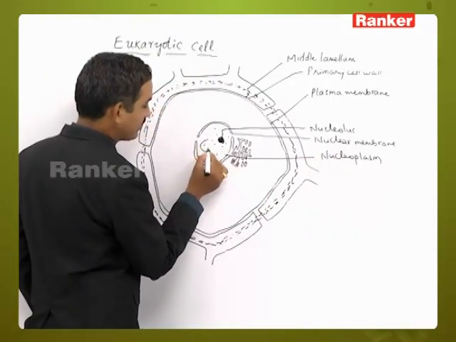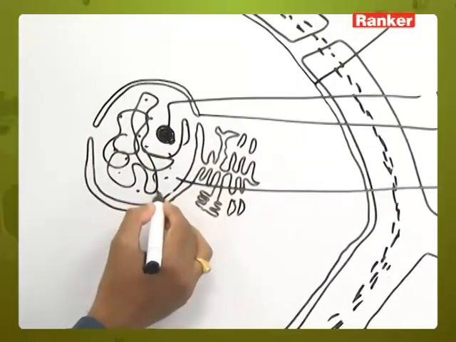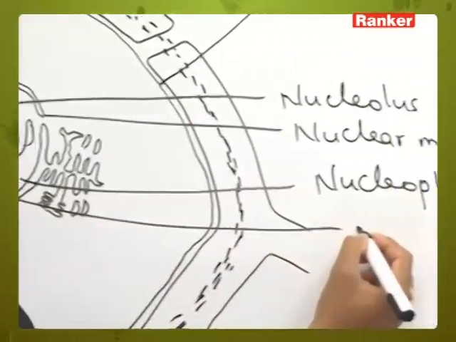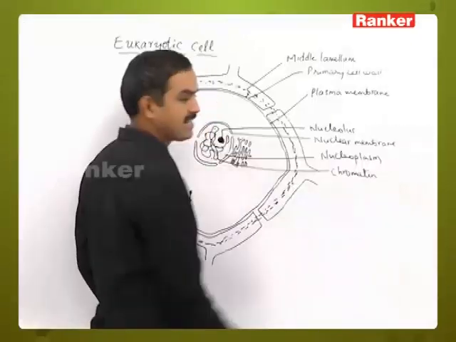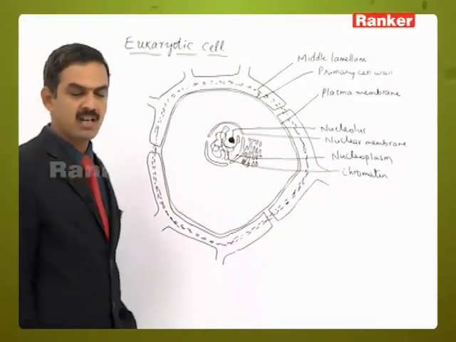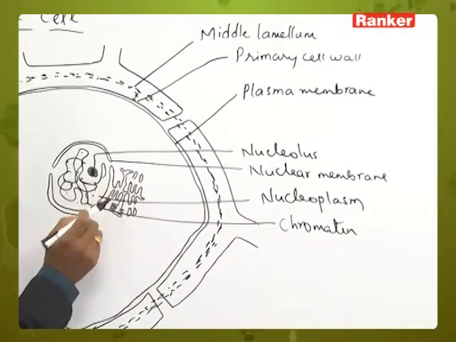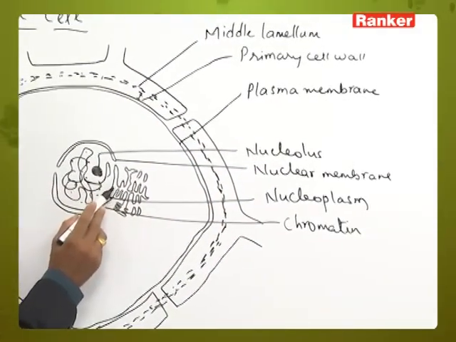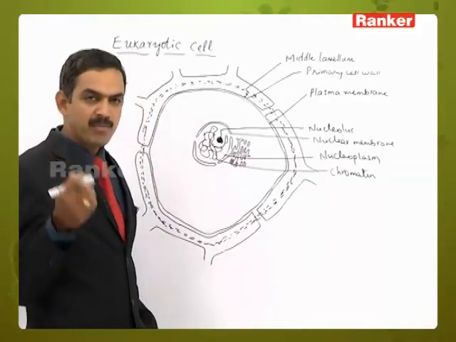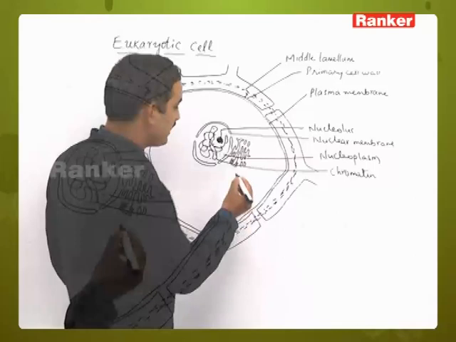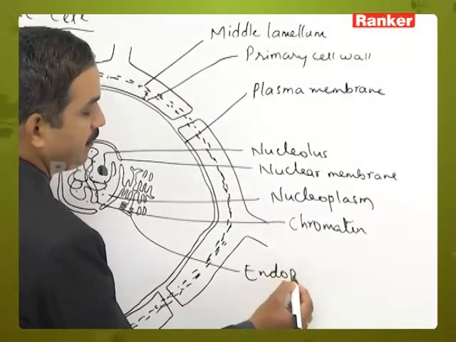Apart from this, we can see a thread-like irregular structure. This thread-like irregular structure is called chromatin material, that is nothing but chromosome. Later it is condensed and formed into the chromosome structure. And here, if you look at this diagram, the outer layer of the nuclear membrane is continuous to form some membranous folding-like structures. This membranous folding-like structure is called the endoplasmic reticulum.